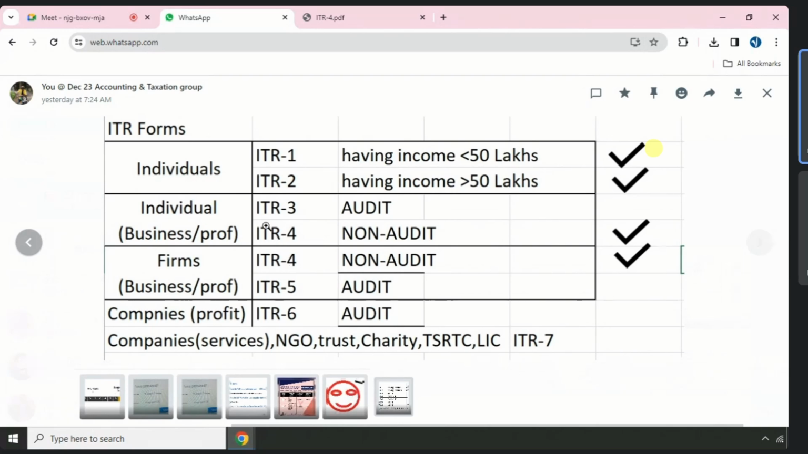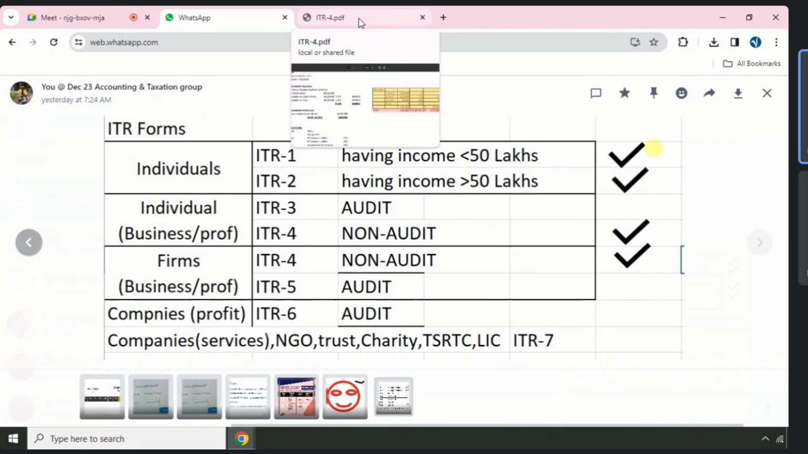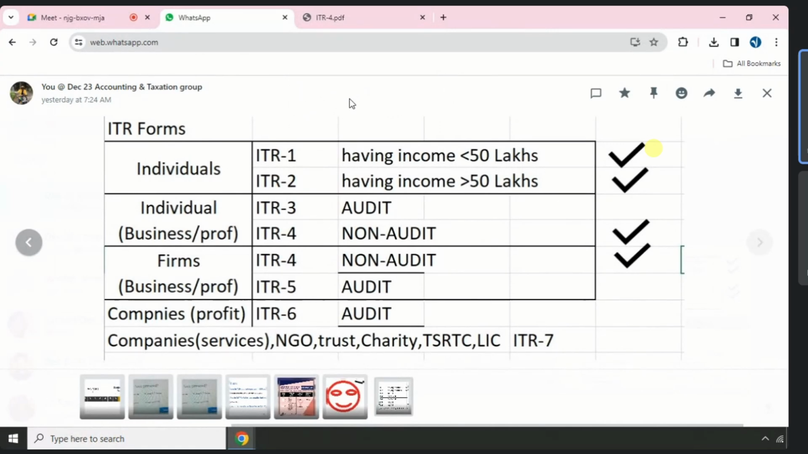So individuals can also file ITR 4, and firms can also file ITR 4, only in non-audit cases. Now you should understand what is audit and what is non-audit. Okay, in the Income Tax Act 1961, there are sections 44AD, 44AB, 44ADA. These three sections are applicable to businesses, to professions, and to small transport agencies. I will also show you the same.